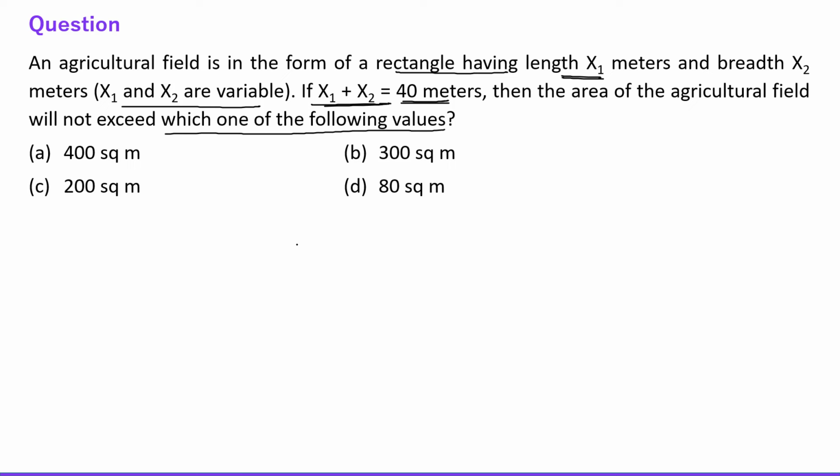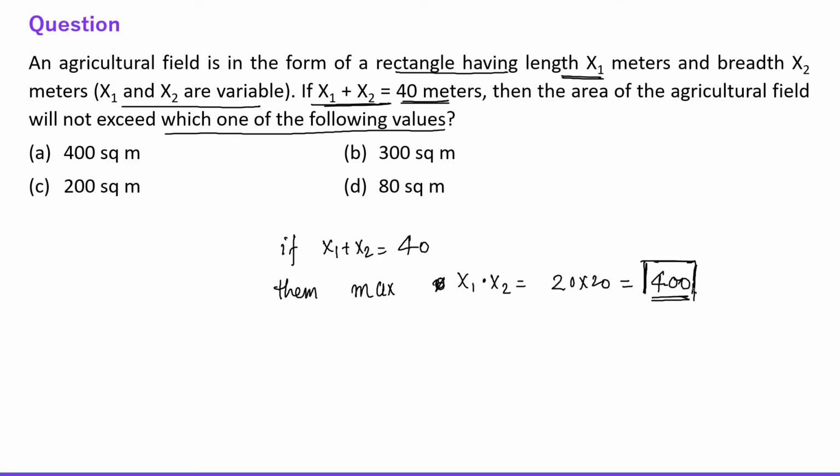See everyone, if x1 plus x2 is equal to 40, then the maximum x1 into x2 is equal to 20 into 20, which is 400.